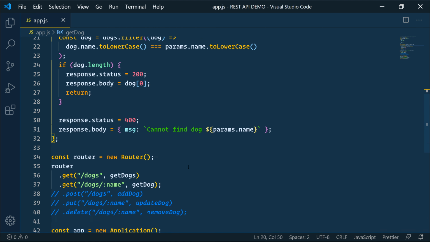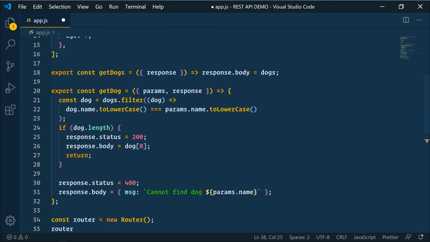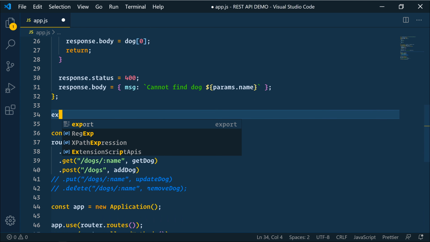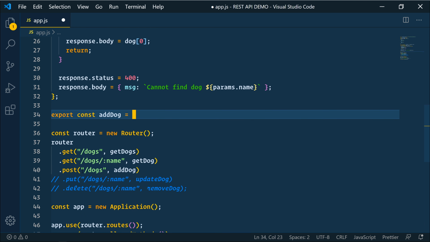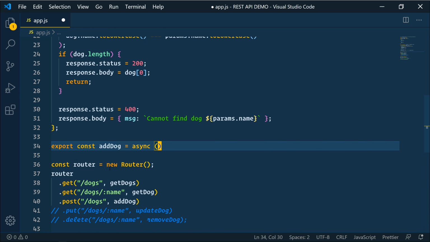Let's close the terminal. So add dog, that's the next one. I'll uncomment that. Let's format this. Remove that. Okay, and then we'll add it here. All right, so we're going to export const add dog, and that's going to equal, this time, an async function. And we're going to destructure the request and response. Then that will be an arrow function.